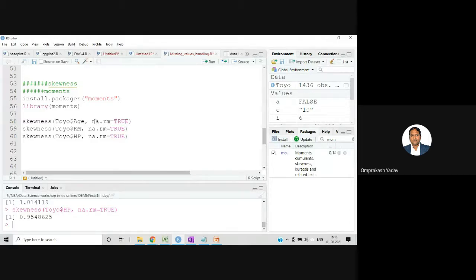Okay. So if we do not mention this particular parameter, since in the columns age, kilometer and HP there are NA values, because I again loaded that file, so there are these NA values. It will not compute, right? So we have to ignore those NA values, and then only it will compute. Clear?